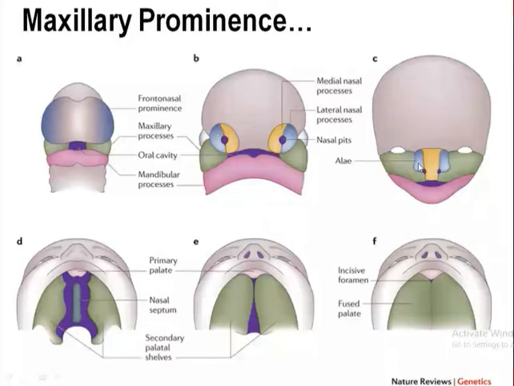Now when the maxillary prominence fuses with the medial nasal prominence, see the color difference and its representation.